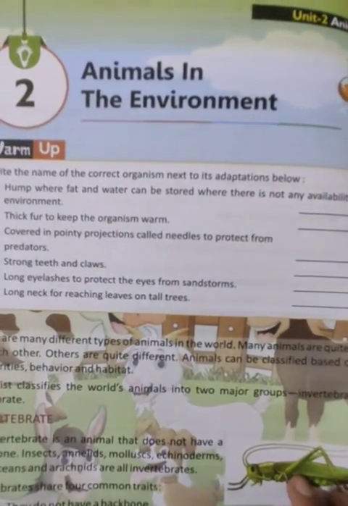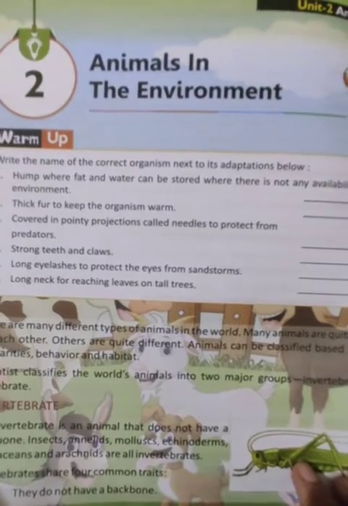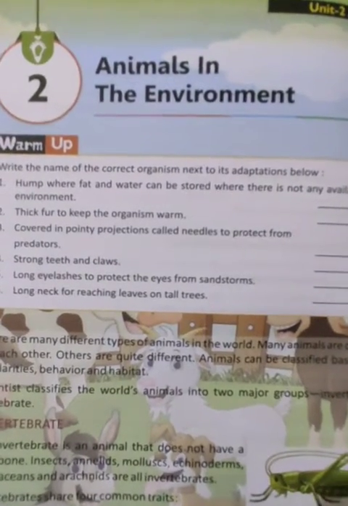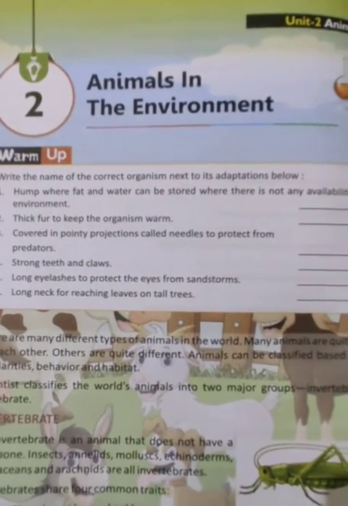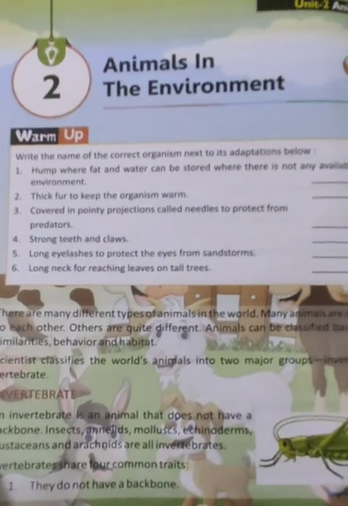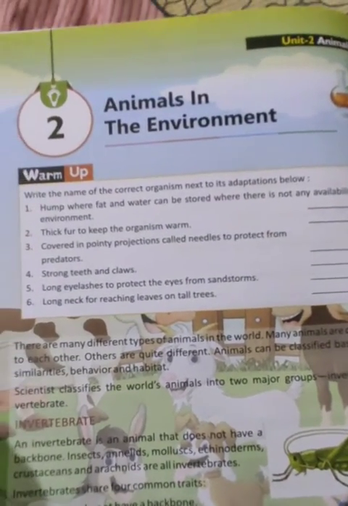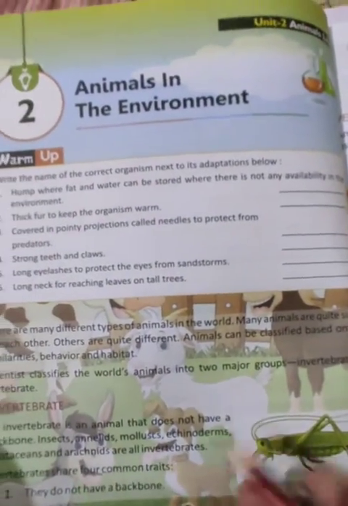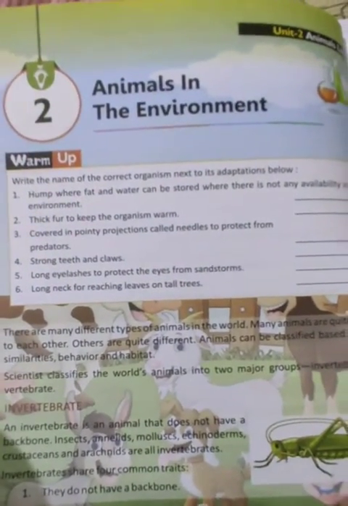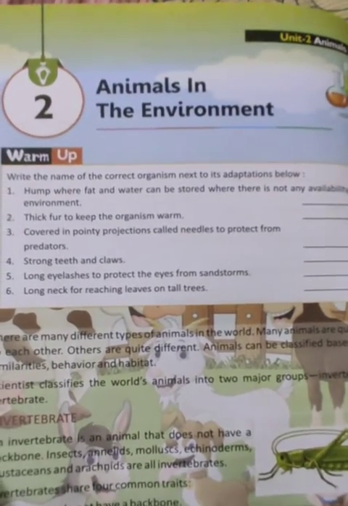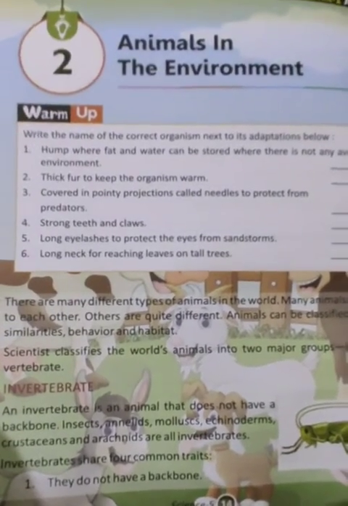We have already discussed this chapter, animals and the environment, in our previous videos. So students, there are two different types of animals. They are vertebrates and invertebrates. Vertebrates are the animals which have backbone, and invertebrates do not have backbone.